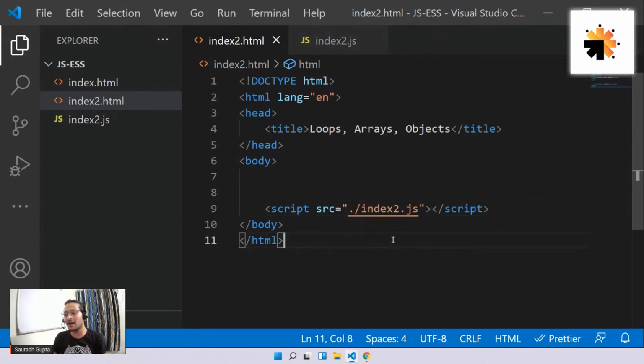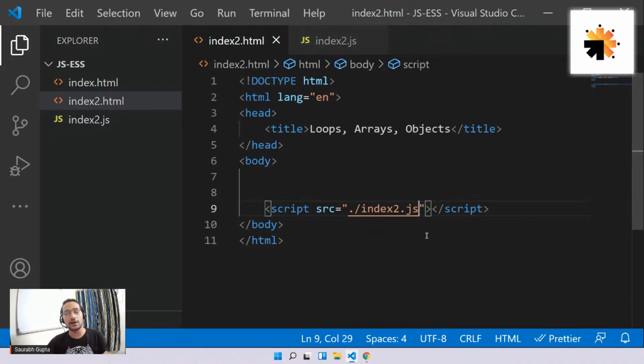Prakhar is asking what is dot slash. It's simply a file management command. I don't know if you know the command prompt, but cd, dot dot, dot slash: dot slash means the current folder. So when I mention dot slash, I'm trying to access a file from the current folder only. Dot dot slash means I'm going back.